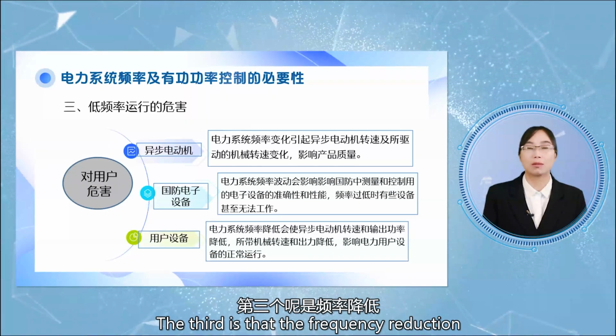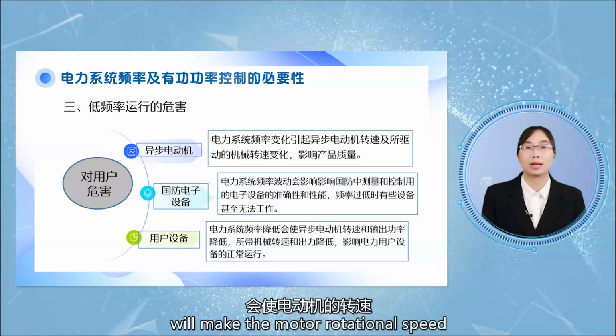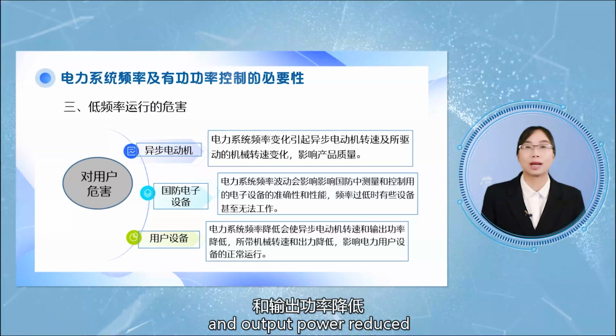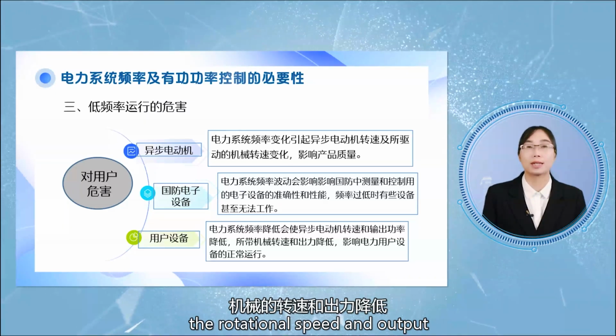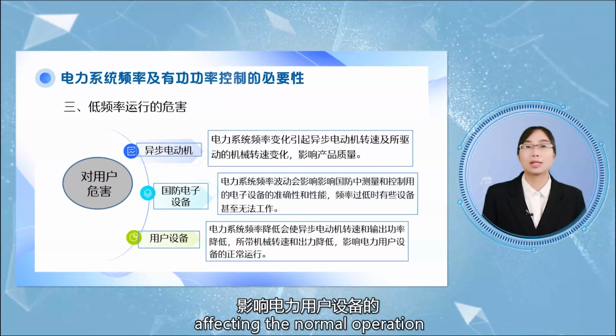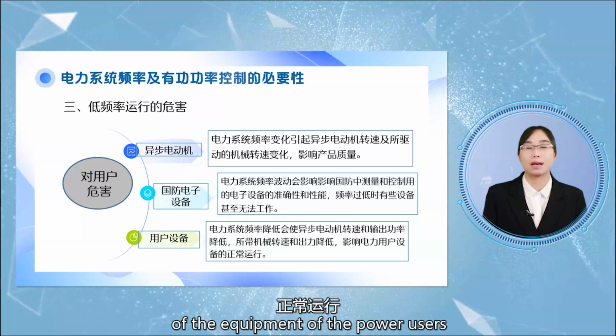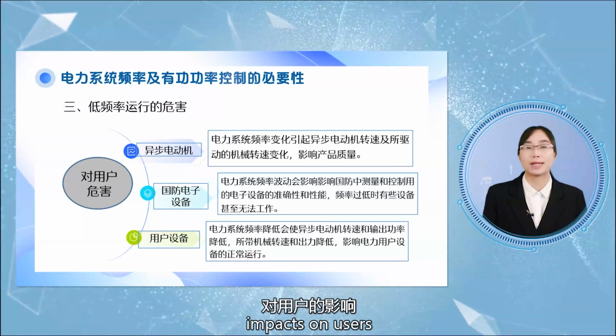The third is that the frequency reduction will make the motor rotational speed and output power reduced, which will lead to the reduction of the rotational speed and output of the machinery driven by it, affecting the normal operation of the equipment of the power users. These are the impacts on users.